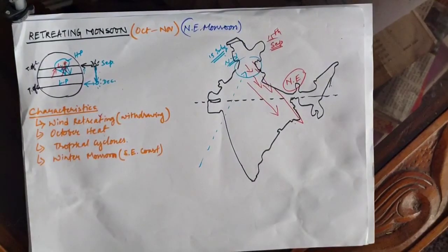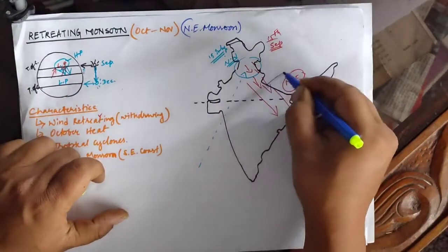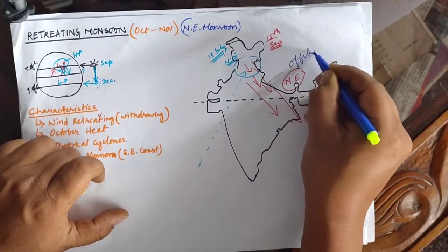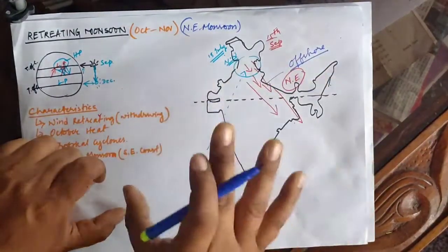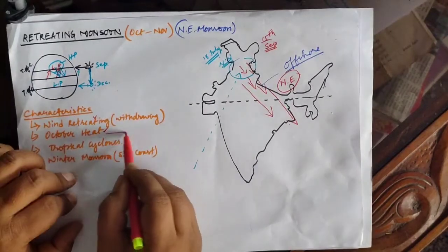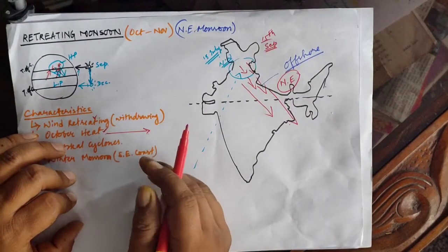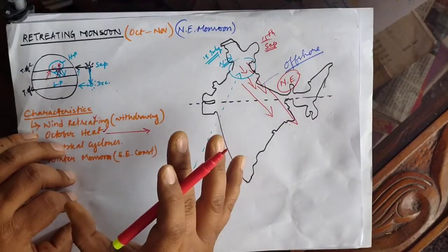As you have seen, the withdrawal starts from the northeastern section, so it is known as the northeast monsoon. And one more thing, those winds are offshore winds, meaning they blow from land to sea. So this is the reason the winters are quite dry in India. The next characteristic we are going to discuss is the October heat.